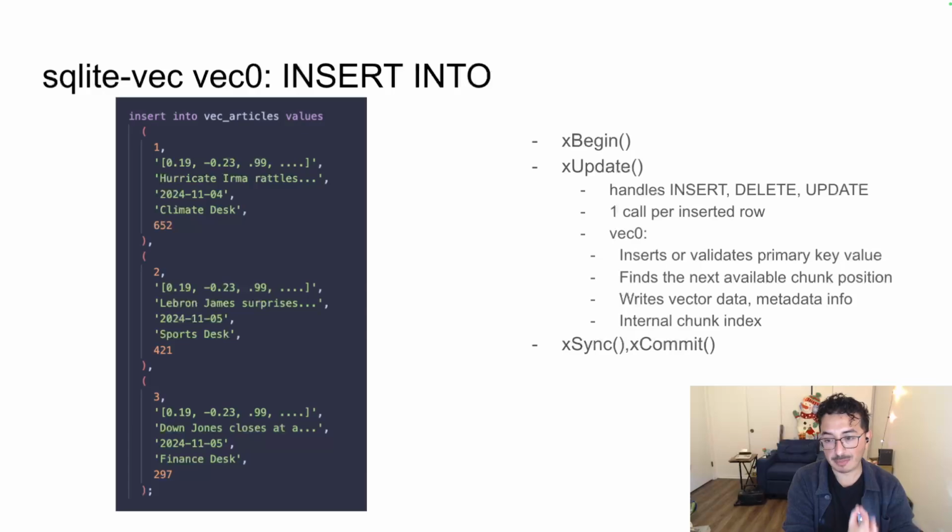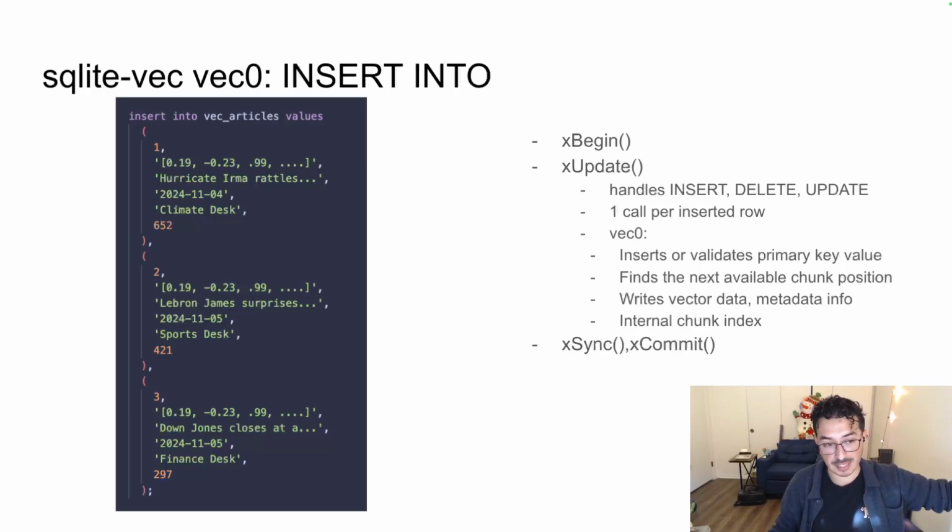So what SQLite does is that whenever someone inserts into our table, it goes, hey, first off, I'm going to call your xBegin method, which starts a transaction, and then it calls xUpdate. xUpdate is a general C callback that says some sort of update is happening on your SQLite database. This happens on inserts, deletes, and updates to your virtual table, and there's some internal logic you can do to determine if this xUpdate call has to do with an insert, delete, or an update, and it calls it once per inserted row.